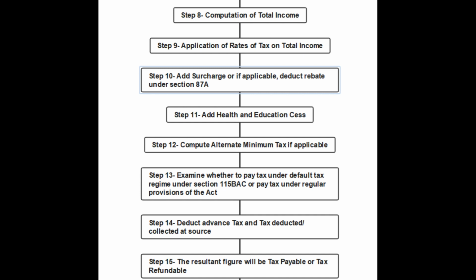Once the assessee has opted for a regime, the TDS or TCS amount is provided for, or the advance tax amount paid by the assessee before is provided for. After adjusting advance tax or TDS or TCS, tax deducted at source or tax collected at source, we arrive at a figure called either tax payable, which means the assessee has to pay tax to the department, or he might arrive at a figure which is called tax refundable. That is, the assessee will get a refund amount after filing of return.